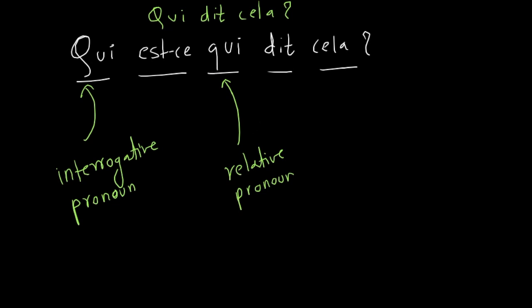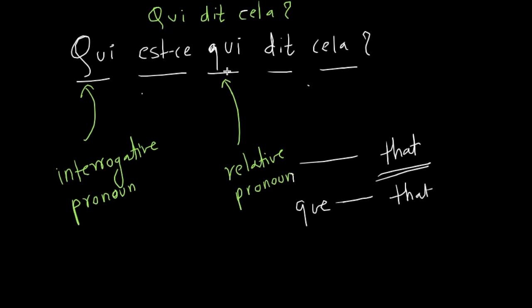This is a relative pronoun. We haven't studied relative pronouns yet. There is a separate topic called relative pronouns, which we will study soon. So a relative pronoun basically is used to join two parts of a sentence, the main clause and the subordinate clause. In fact, we have another relative pronoun called que, which will also translate to that.